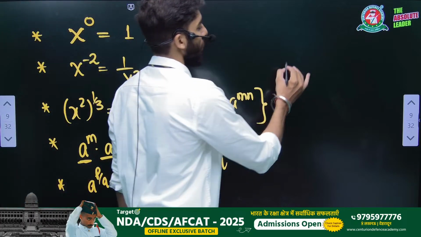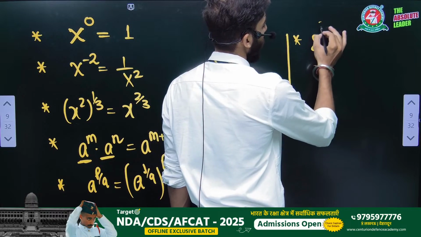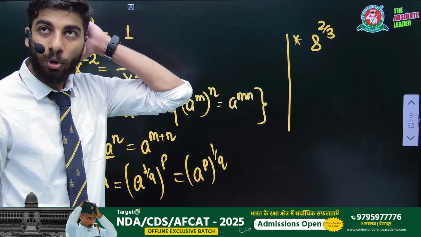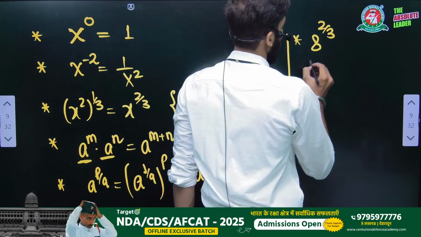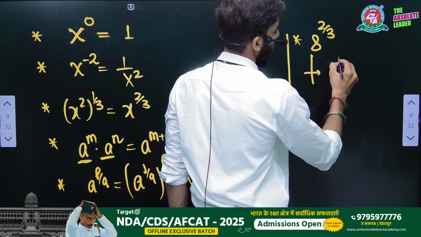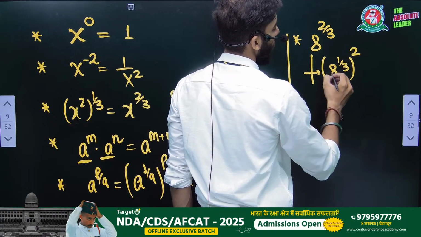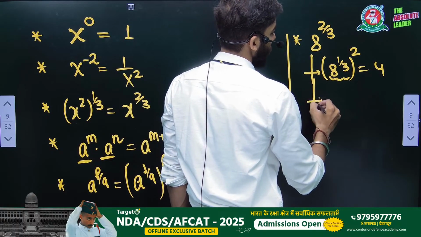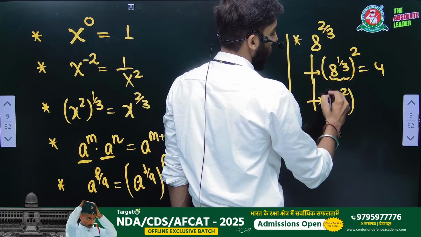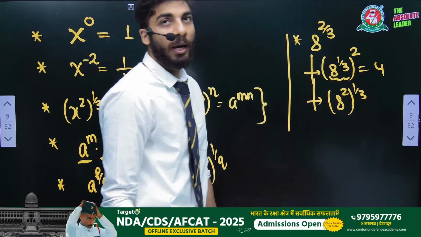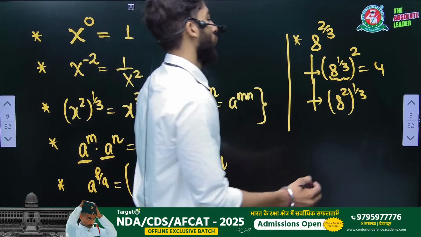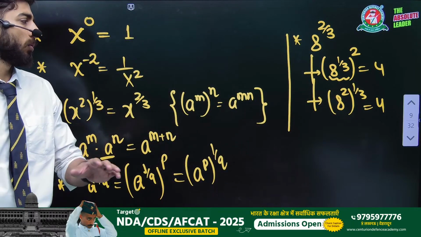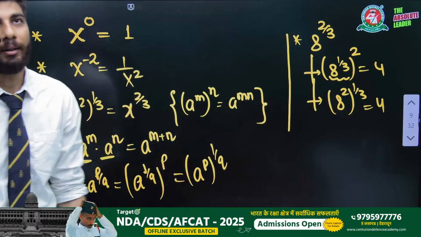Just take an example here, 8 to the power 2 by 3. What will be the answer? You can do this in two manners. First, you can write 8 to the power 1 by 3 and whole square. Now 8 to the power 1 by 3 will be 2, and 2 squared is 4. Another way is, you can write 8 square and then power 1 by 3. 8 square is 64, and the cube root of 64 will be 4. So in both manners, you will get the same answer, right? It's up to you, whatever you want to do.